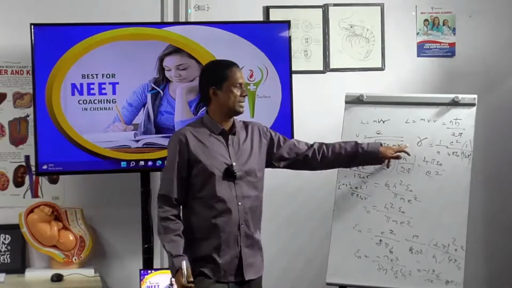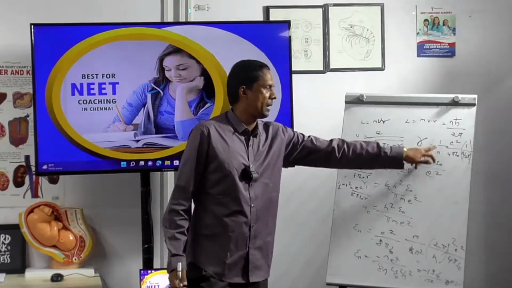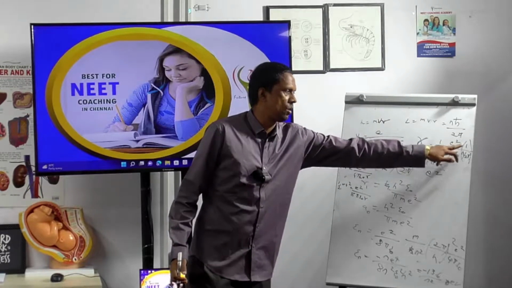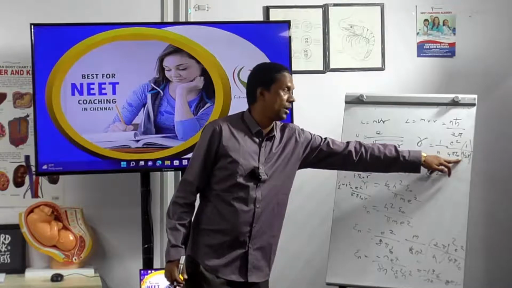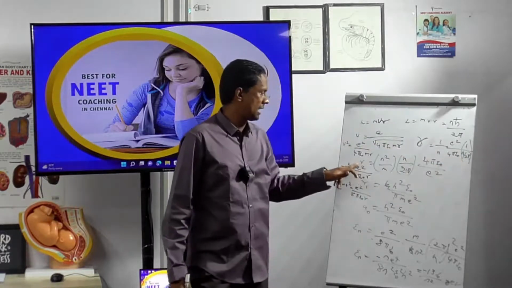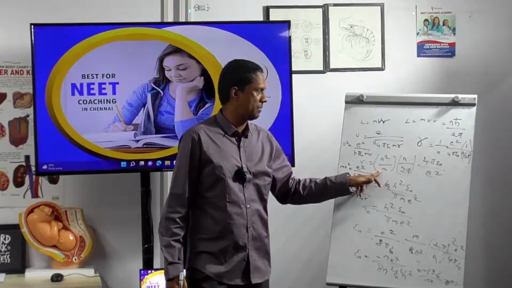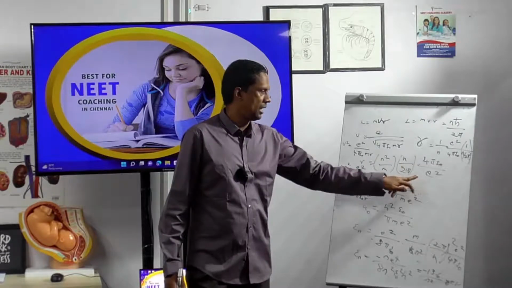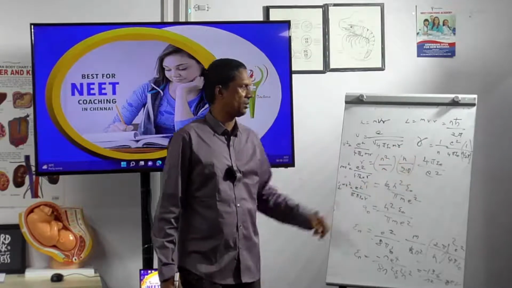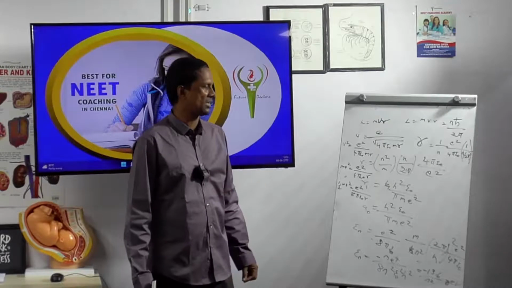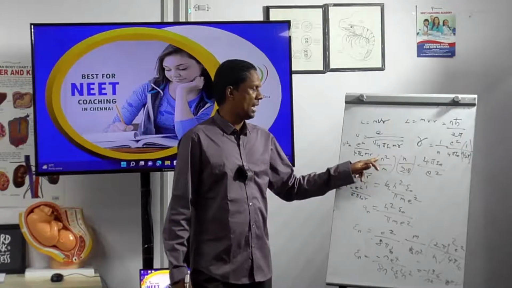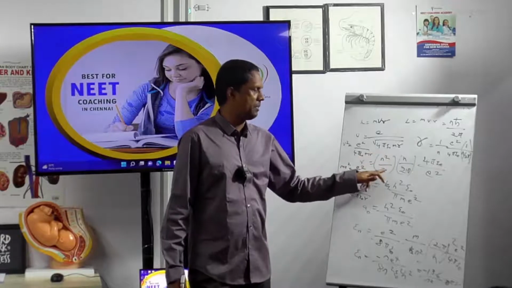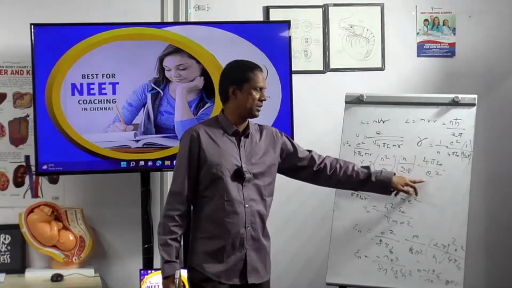Okay, R is equal to 1 by n, e square divided by 4 pi epsilon 0, 1 divided by h. You can take h as h bar divided by 2 pi. So R is equal to n square divided by m, h by 2 pi divided by 4. You have to take the inverse of it. So R is equal to n square divided by m, h divided by 2 pi, 4 pi epsilon 0 e square.